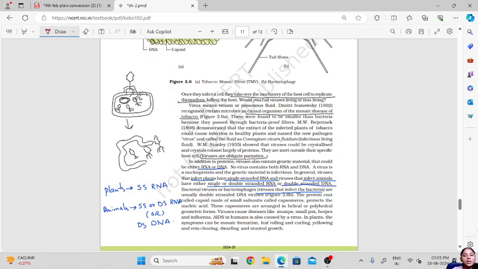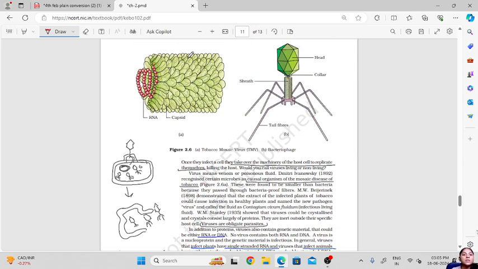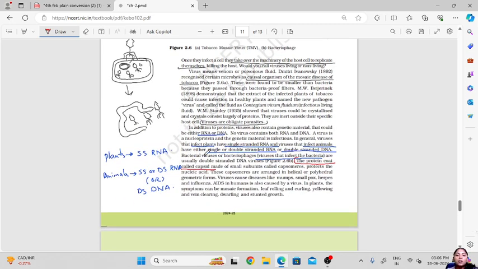Now their structure is, they have a protein coat that is called the capsid. This entire coat which you see is called the capsid. It is made up of small subunits called capsomeres.